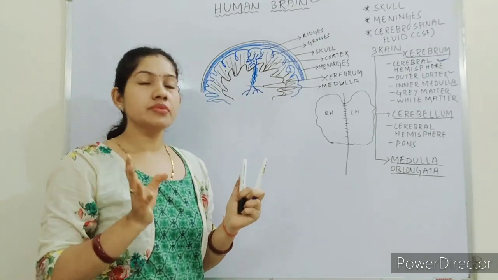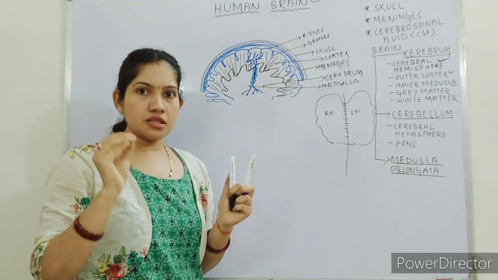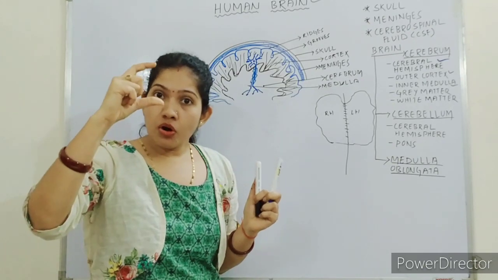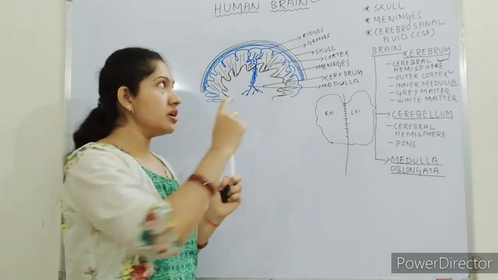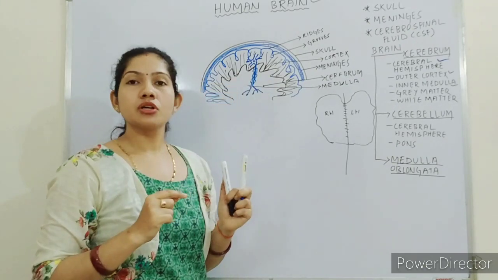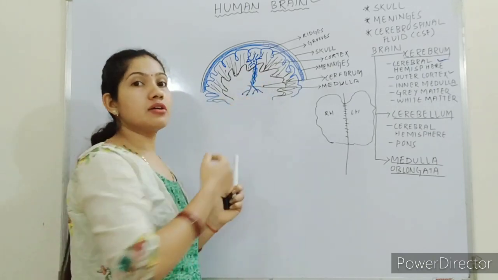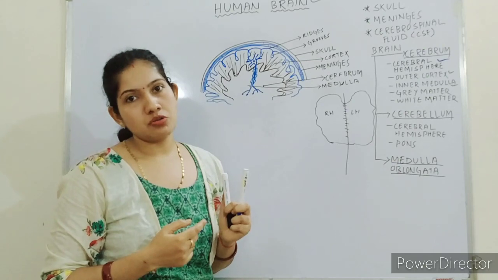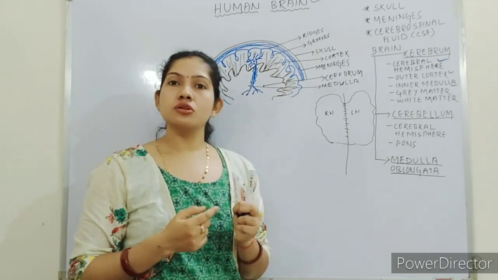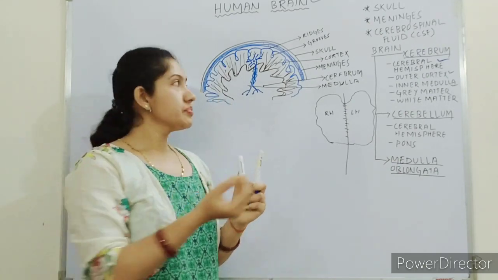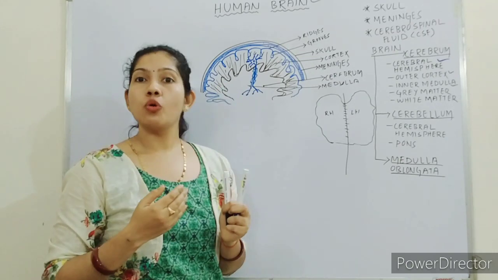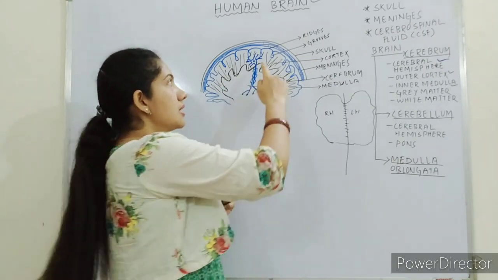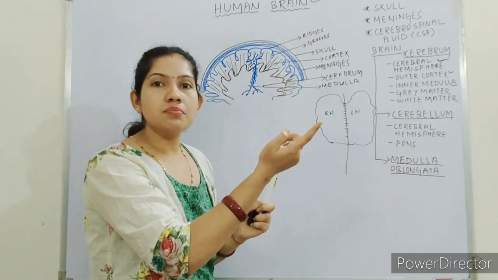Again I am repeating, for the neurons present in the cerebrum, the cell body or upper part of the neuron is present in the cortex and the lower part, the axon, is present in the medulla. So the cortex looks greyish and the medulla looks whitish. So we can name it grey matter and white matter.